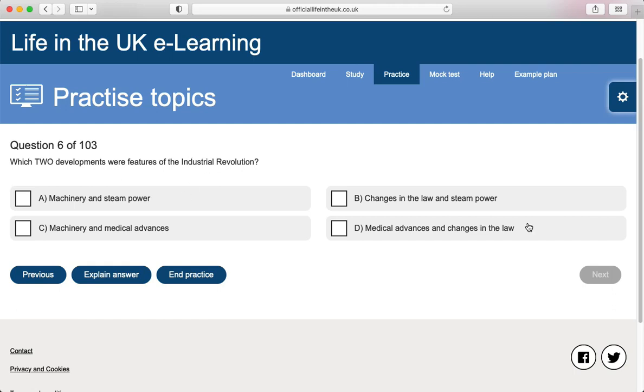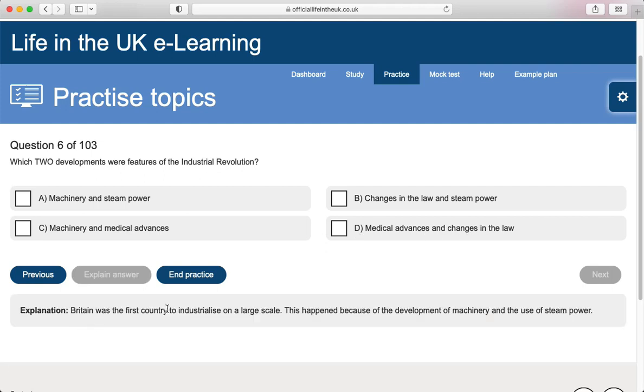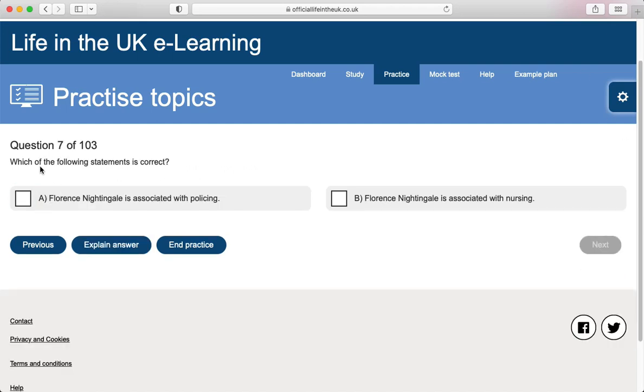Which two developments were features of the Industrial Revolution? Machinery and steam power, changes in the law and steam power, machinery and medical advances, and changes in the law. Britain was the first country to industrialize on a large scale. This happened because of the development of machinery and the use of steam power. Machinery and steam power.